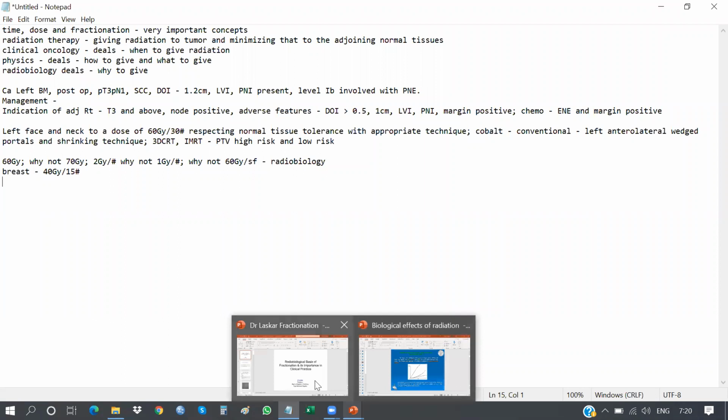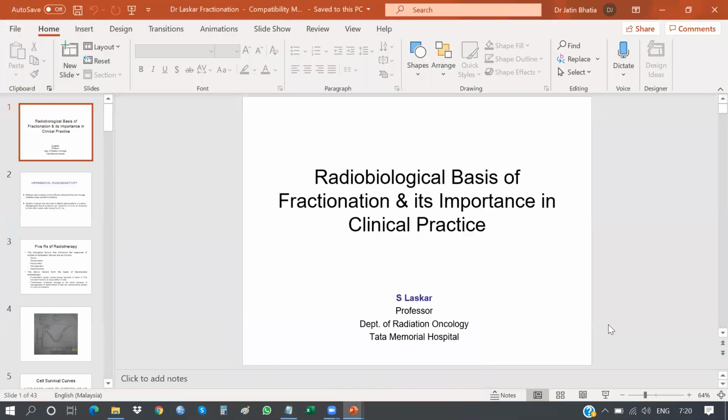So starting this PPT again, thanking Dr. Siddharth Laskar, my guide, who is one of, I guess everyone here knows him, and I'm lucky to have him as my PG guide.